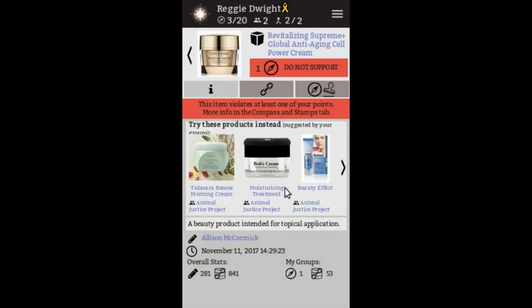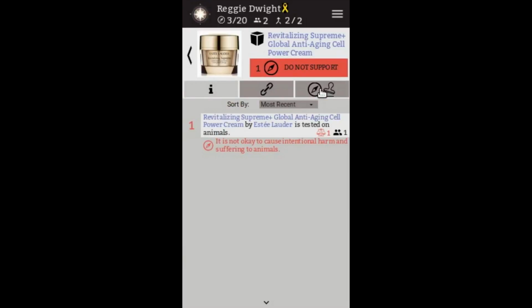We need to have an item profile page that serves as a location where we can attach the attributing information about it that we care about. Things that writers have written about it and things that our groups have put their stamp of approval on. So the things that get filtered down to us. We'll take a look at this linking tab at a later time. And we actually already saw this compass and stamp tab.